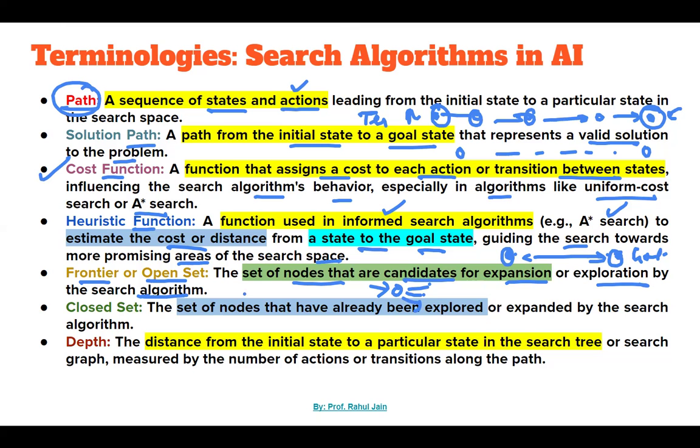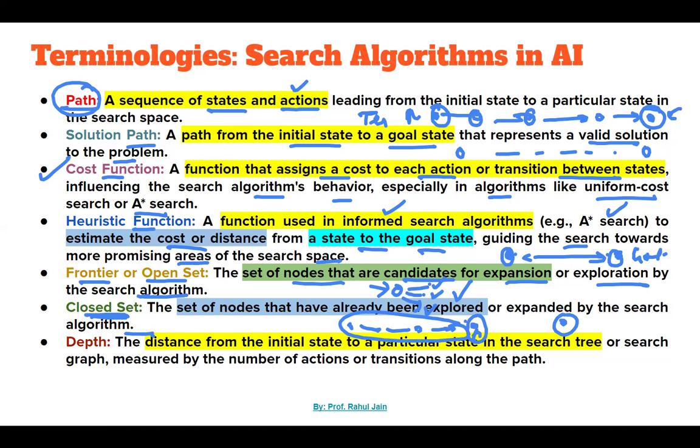So let's say at this node, these are possible solutions. They are the set of nodes that are candidates for further expansion. That is the frontier or open set. And the closed set: let's say you come here, but before coming here you have chosen some nodes, so those are closed now, meaning they have already been explored or expanded in order to search for a particular goal.